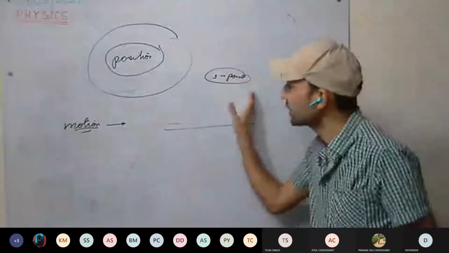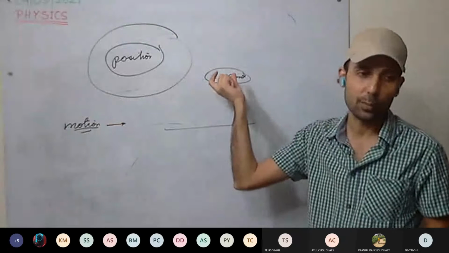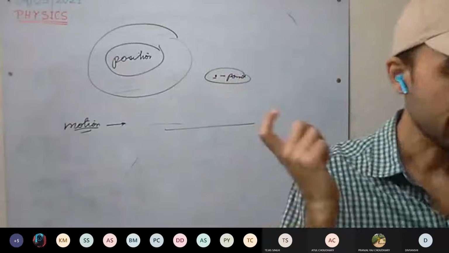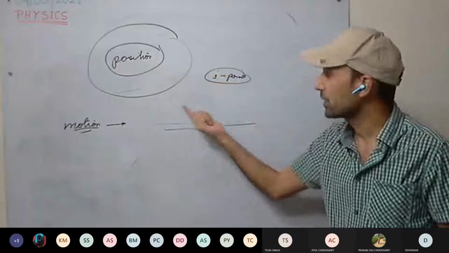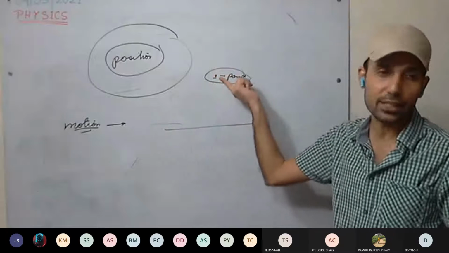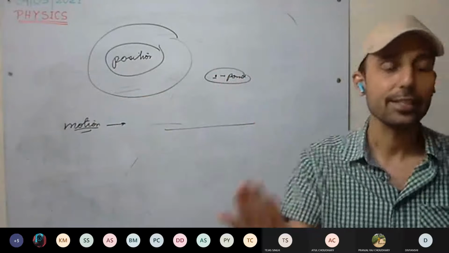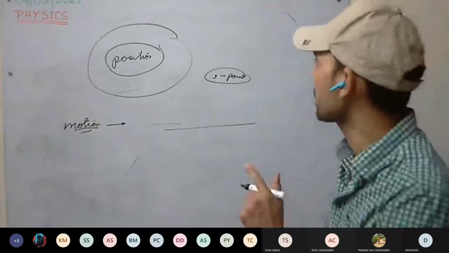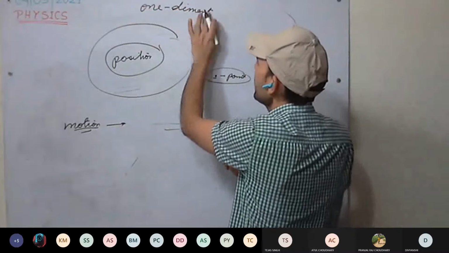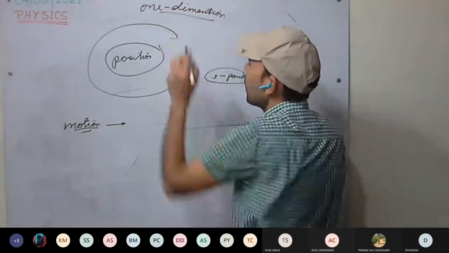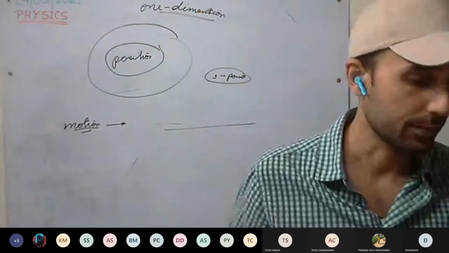Since the distance traveled will be much larger as compared to the length or dimensions of the body, we will be considering large distances covered as compared to the size of the body. Therefore, we will be taking the body as a point mass. And in this chapter, we will be limited to only one dimensional motion, that is, a body traveling in one dimension, or we can say a body moving in a straight line. Such motion is called rectilinear motion.